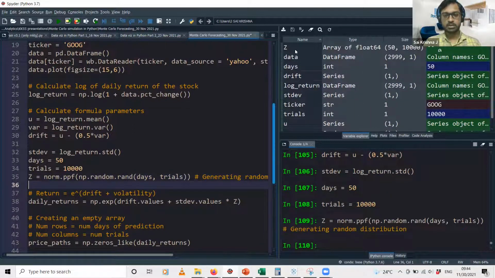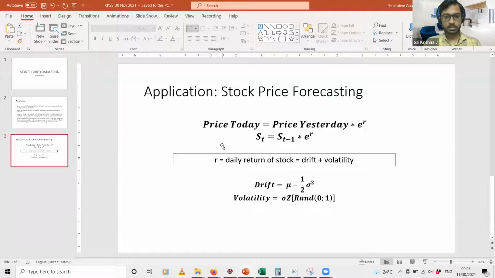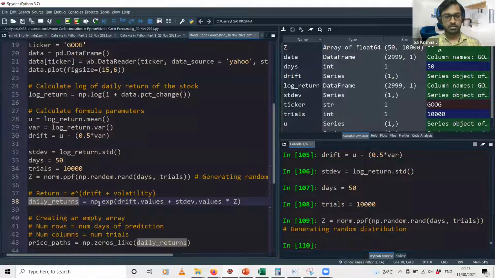So you see this Z array has 50 rows and 10,000 columns, corresponding to 50 days and 10,000 trials, and then we calculate the return. The return is nothing but this particular formula, e to the power of r. r is drift plus volatility, right? For e to the power, we just use the exp function available in the numpy library, which we have imported before.